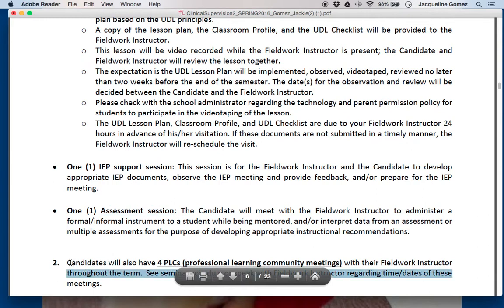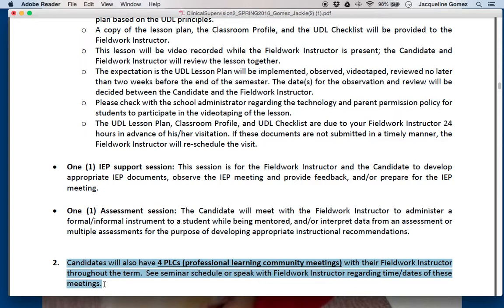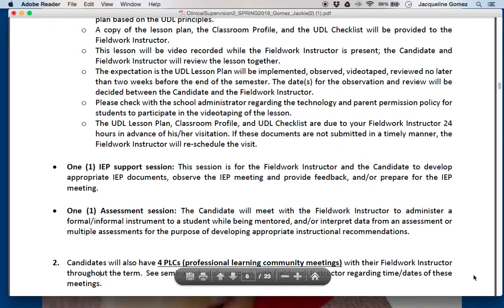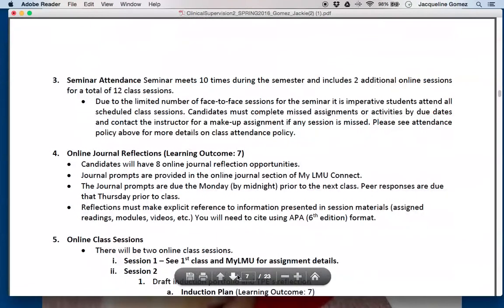Similar to last semester, you will still have 4 PLCs. The format of PLCs will remain. You can see those in the course outline, and they will continue to be from 6:30 to 7:30. So on those days, you will either be coming to class and leaving early to get to your PLC, or you'll be coming slightly earlier and will end class earlier if you are in the evening with me. Okay, so I will continue to scroll down.